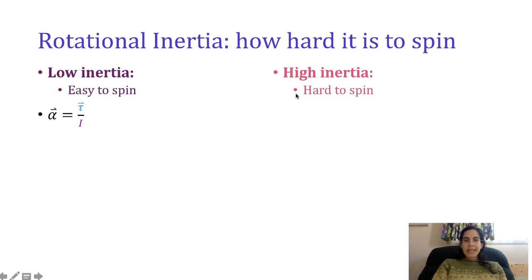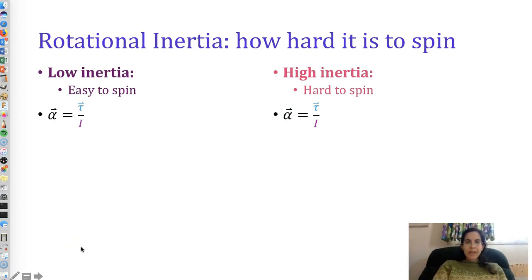High inertia is therefore much harder to spin. Again, look at the denominator. If you have a very large rotational inertia, very large denominator, you're going to get a small angular acceleration. You may have a huge torque twisting you around, but you won't speed up very quickly. You won't fall over very quickly. You won't change direction or slow down or stop very quickly. High rotational inertia means it is hard to start spinning, but it also means that it's hard to stop spinning.